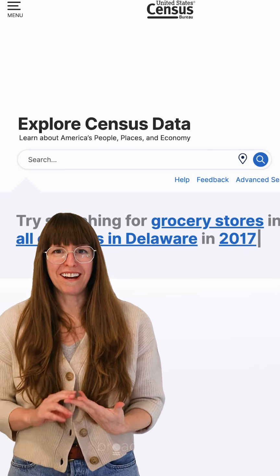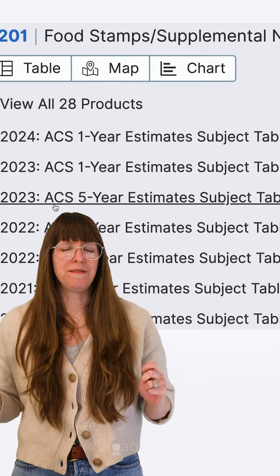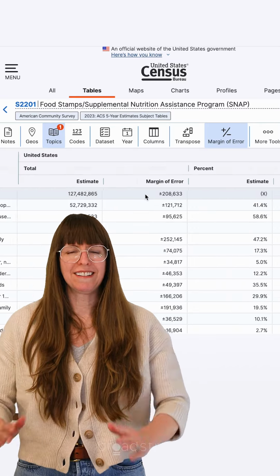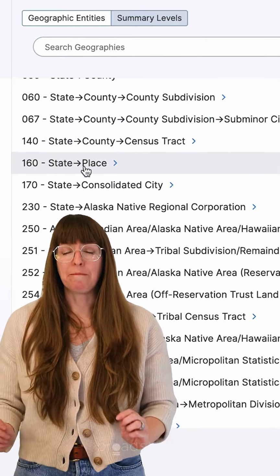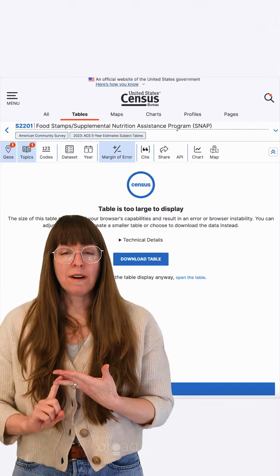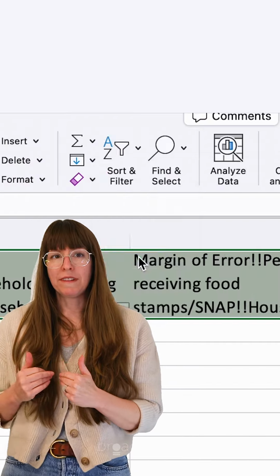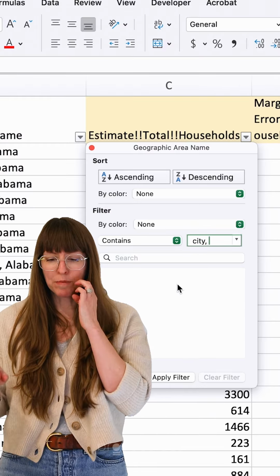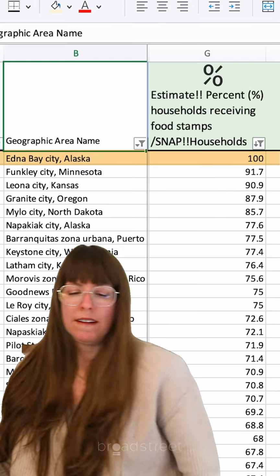Starting with data.census.gov, the American Community Survey 5-year estimates is the best friggin' flaggin' source of demographic data in the entire United States. And they have SNAP data at the place level. Now, places in census data means cities, villages, and towns. We only want cities, but we can download the data set for places in the United States. If I export the data and pull it into a spreadsheet, I can explore which city has the highest percent of households using SNAP. This surprised me.